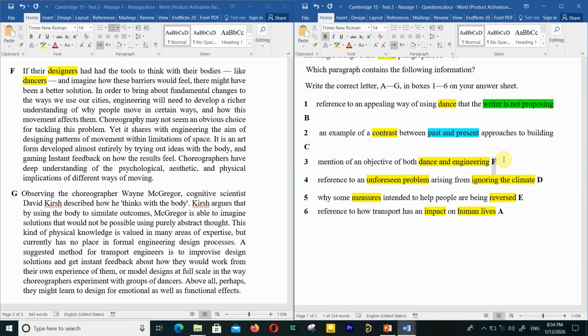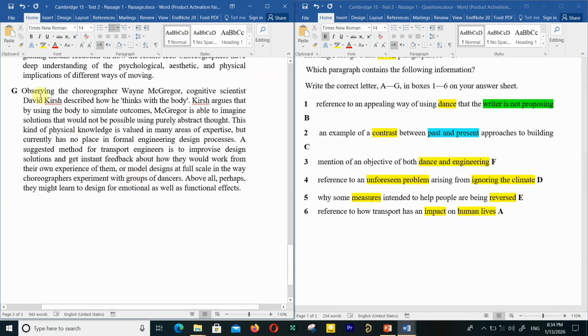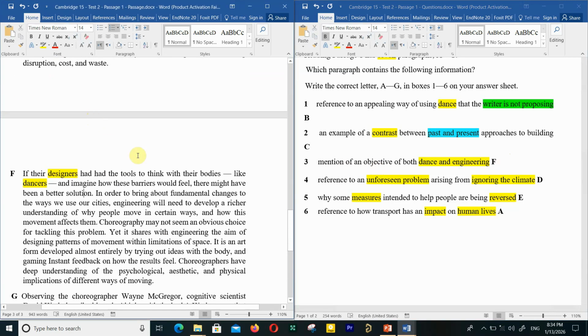Okay guys, here we go. This is passage 1 from this test 2 Cambridge 15. I hope you like these techniques and we never need to read this paragraph G.